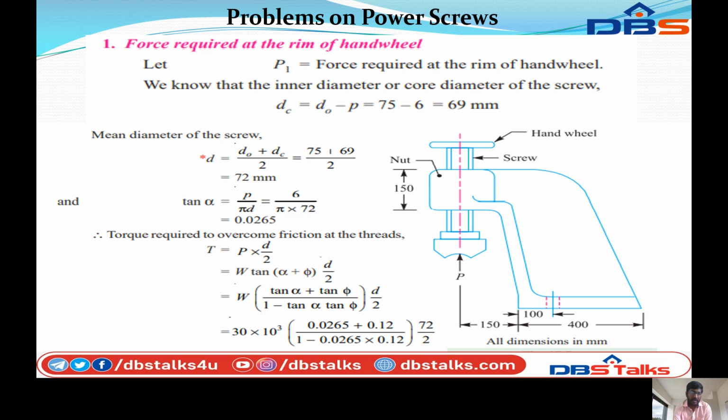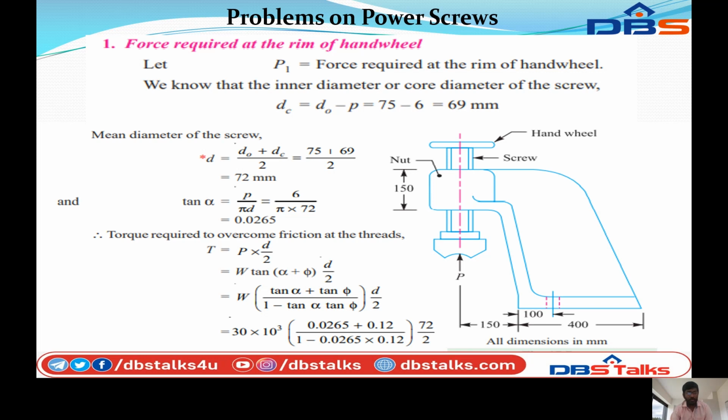The mean diameter of the screw D is equal to D naught plus Dc by 2, that is 75 plus 69 by 2, equal to 72 mm, and tan alpha equal to P by pi D, so 6 by pi into 72, tan alpha equal to 0.0265.